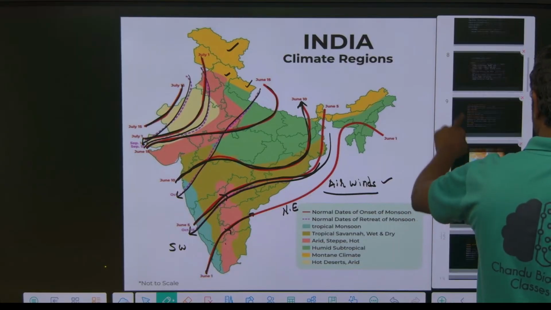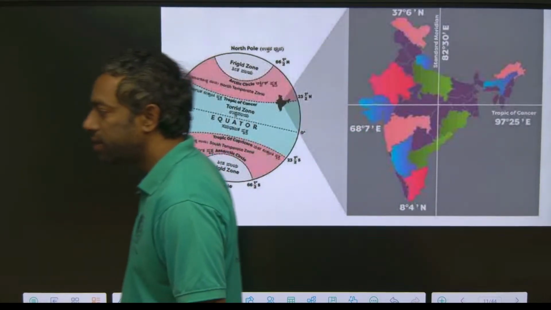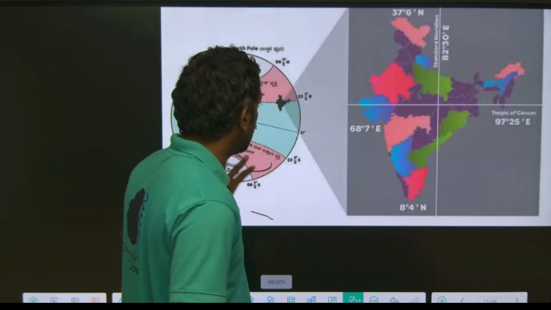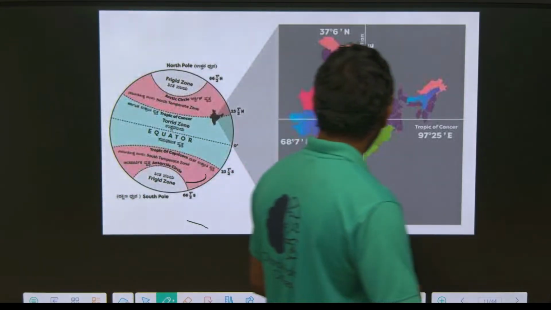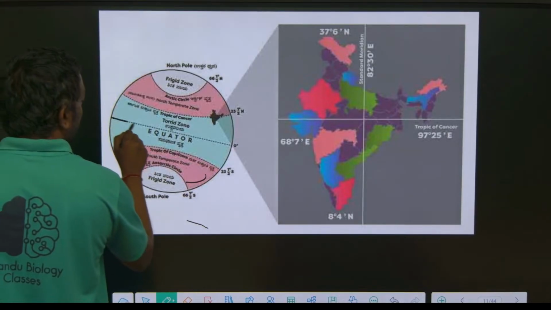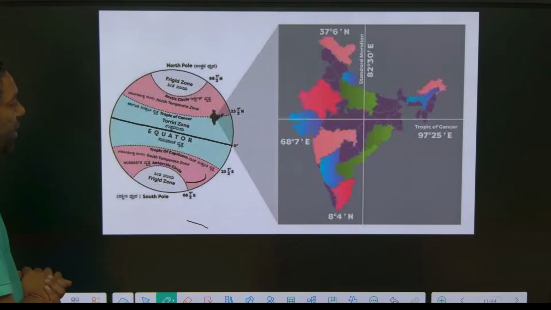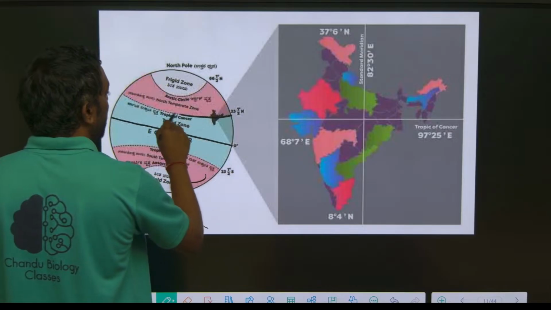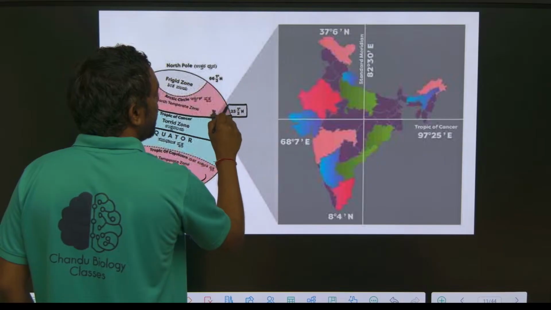First of all, where is India located? Yeah, this is the globe, this is the equator, the equator at 0 degrees. This is India, located at 23 and a half degrees north.